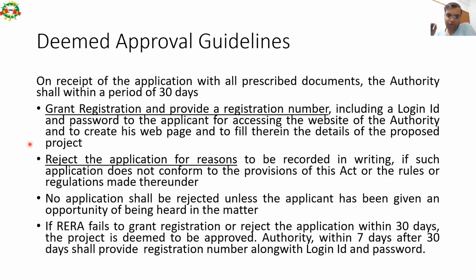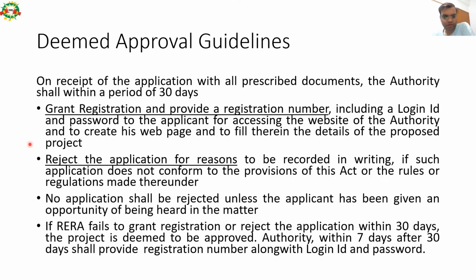So through that web login page, within 30 days, the builder promoter has to punch in the details of his project. The authority can also reject the application within 30 days for reasons to be recorded in writing, if such application doesn't conform to the provisions of this Act or the rules and regulations made therein. No application shall be rejected unless the applicant has been given an opportunity of being heard in the matter.